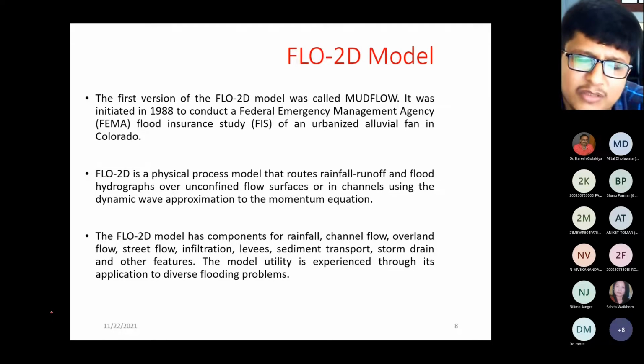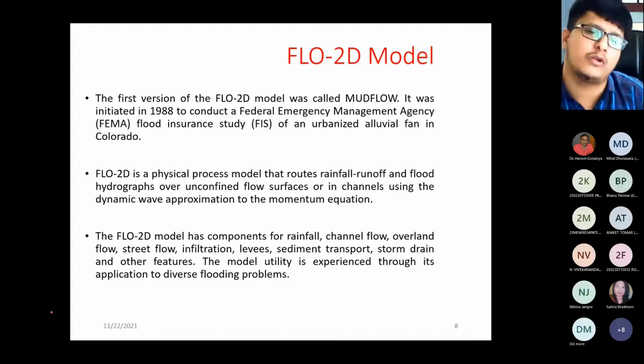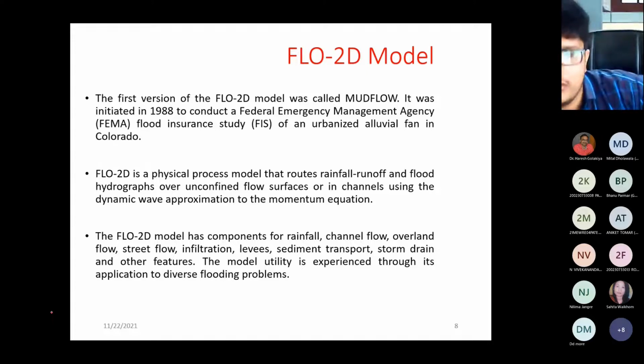Sometimes it may happen that one software is specific only for one purpose, like flood modeling, right? But this is one of the software which can be used for rainfall runoff modeling also. So if you go for this particular software, you will be able to carry out the flood modeling, and you will be able to carry out the rainfall runoff modeling.